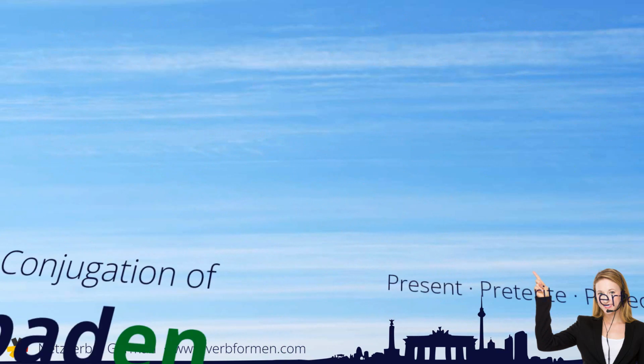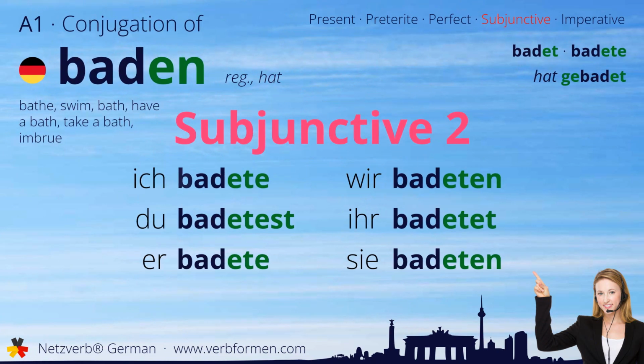Now we move on to the subjunctive two. Ich badete. Du badetest. Er badete. Wir badeten. Ihr badetet. Sie badeten.